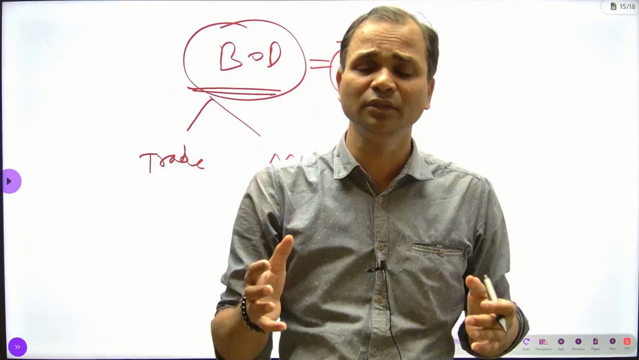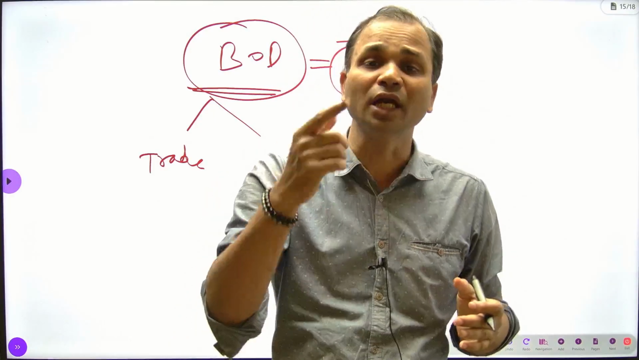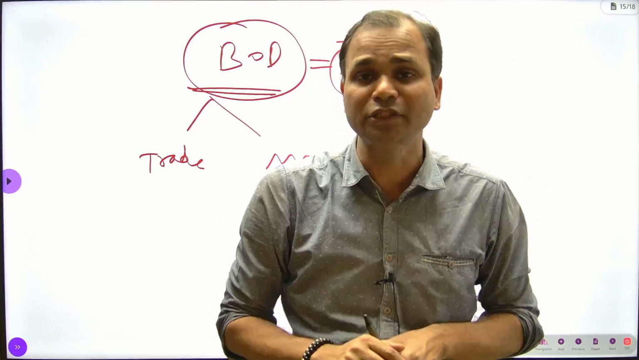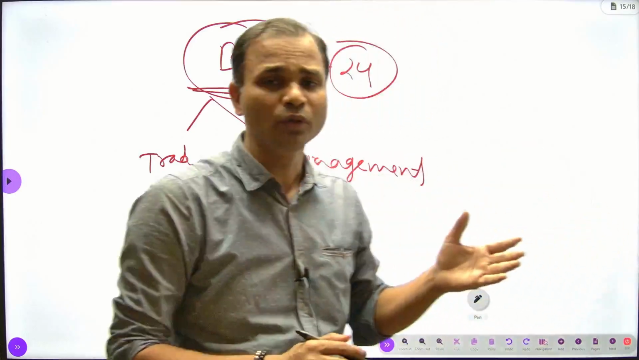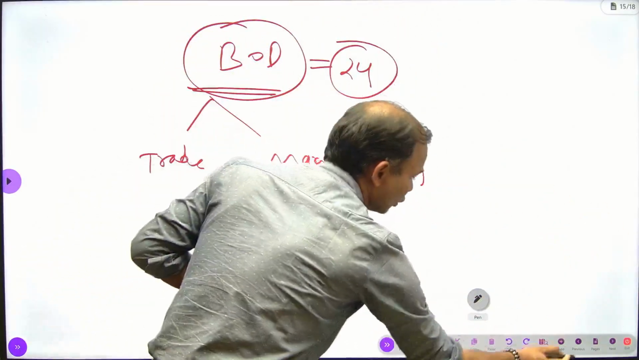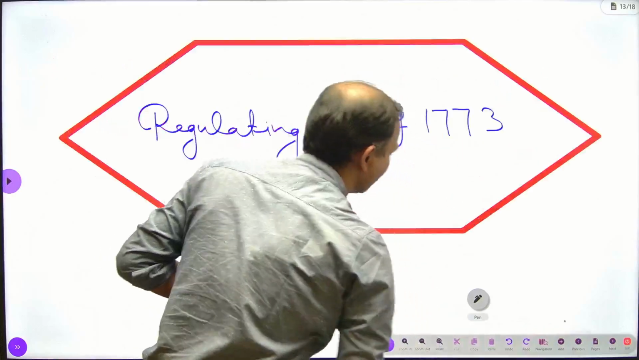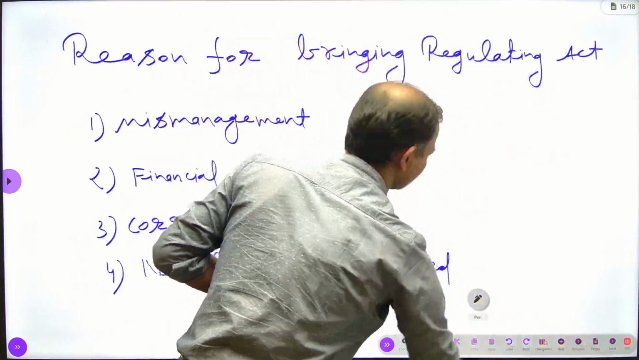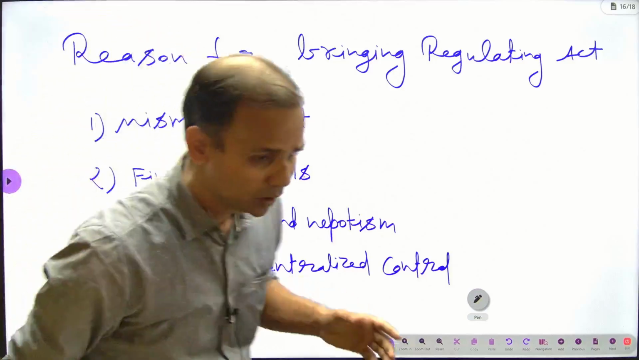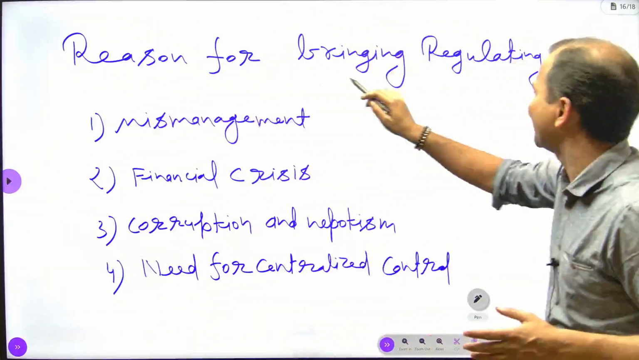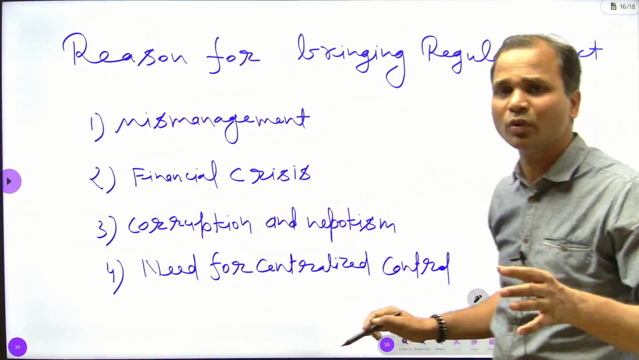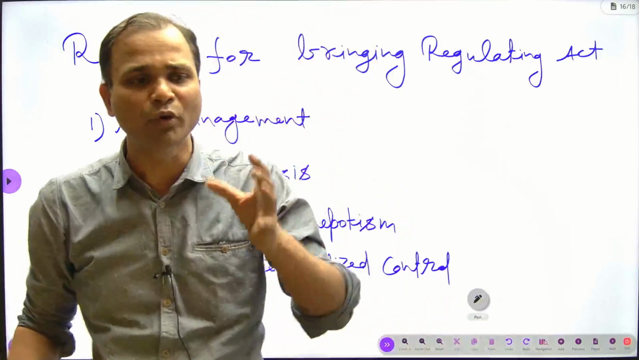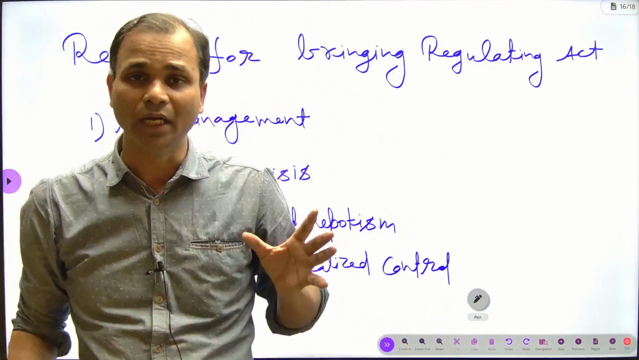What was the reason that the Crown had turned its eyes towards the East India Company? You can know by the following point. What is the following point? Here is a point. The point is the reason for bringing the Regulating Act. What was the reason for bringing the Regulating Act in India?